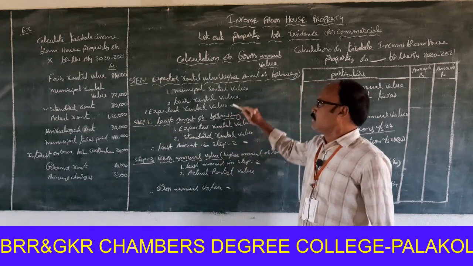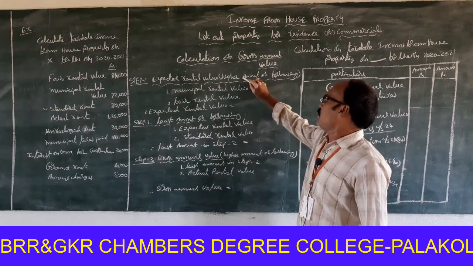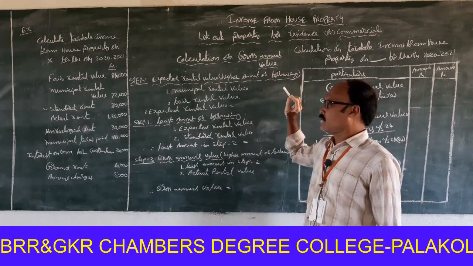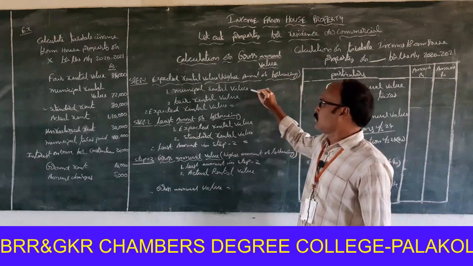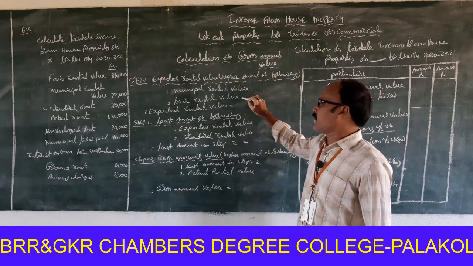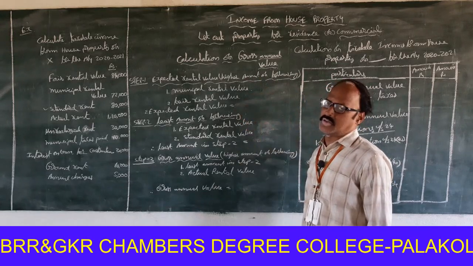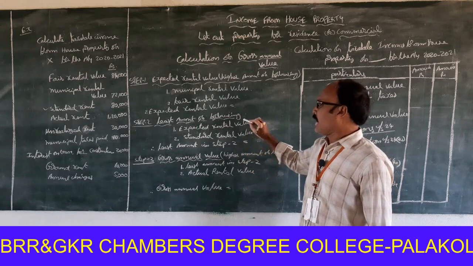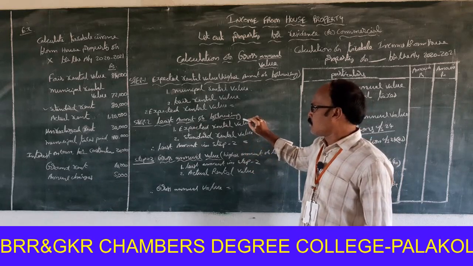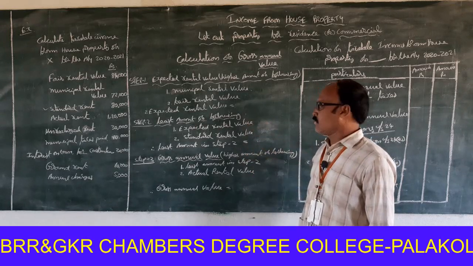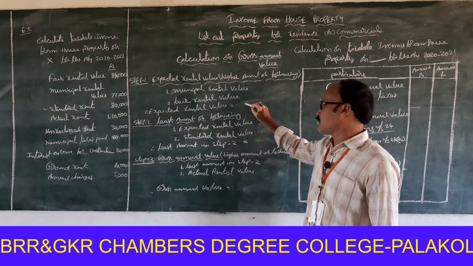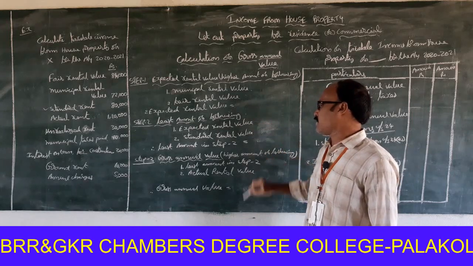Step 1, expected rental value, the higher amount of the following: municipal rental value, fair rental value. Step 2, least amount of the following: expected rental value in step 1, standard rental value.